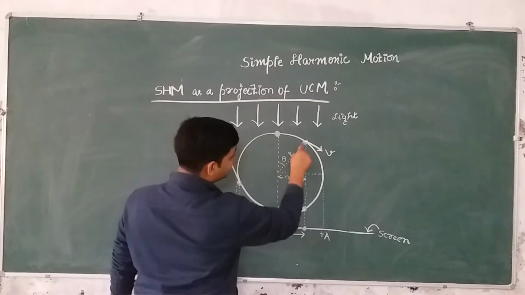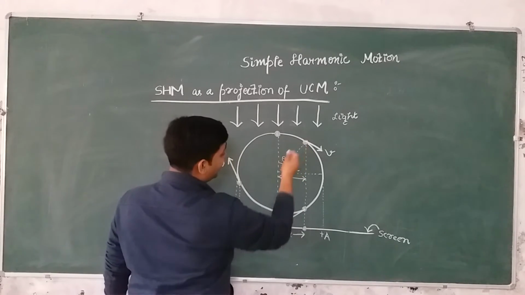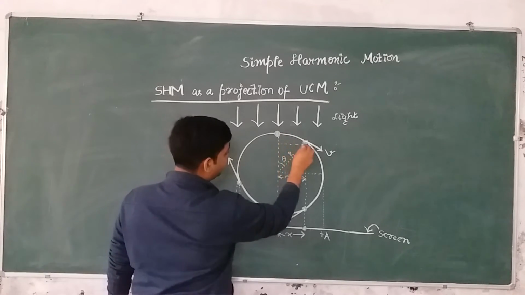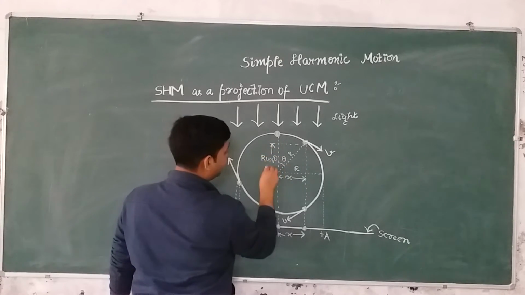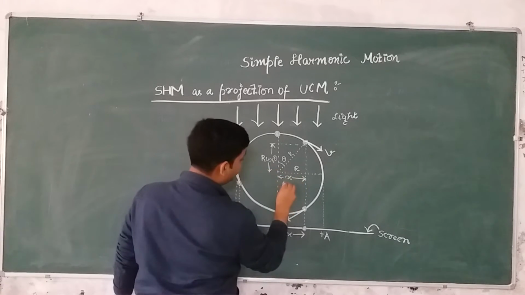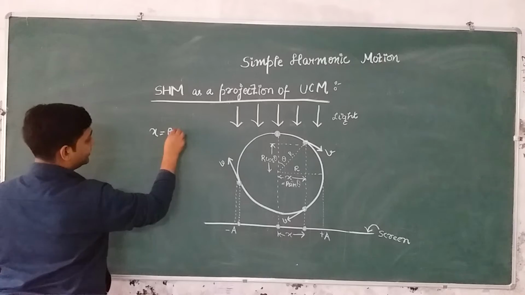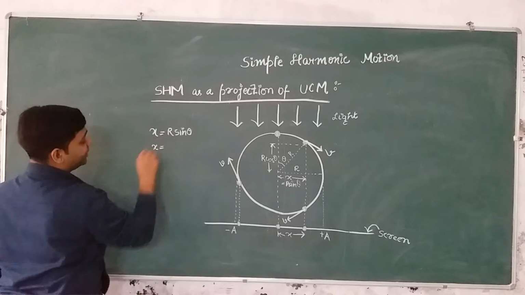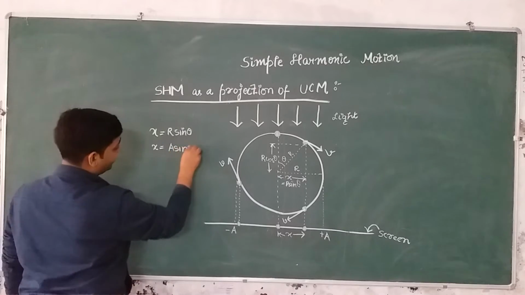So let's say this is x, this is r, and this is angle theta. If I resolve this r into two components, this will be r cos theta, right? This is r cos theta, and this x will be r sin theta, right? So we have x is equal to r sin theta. Here r is equal to the amplitude a, so it will be a sin theta.